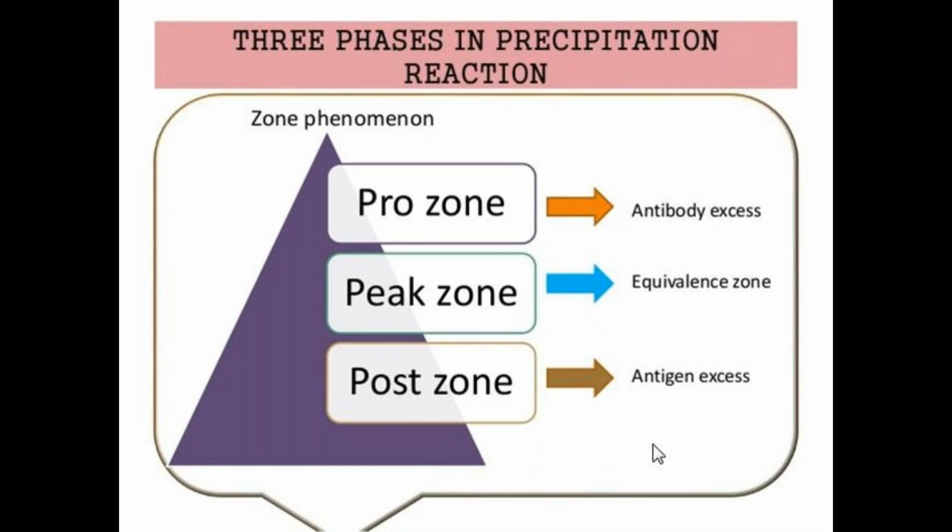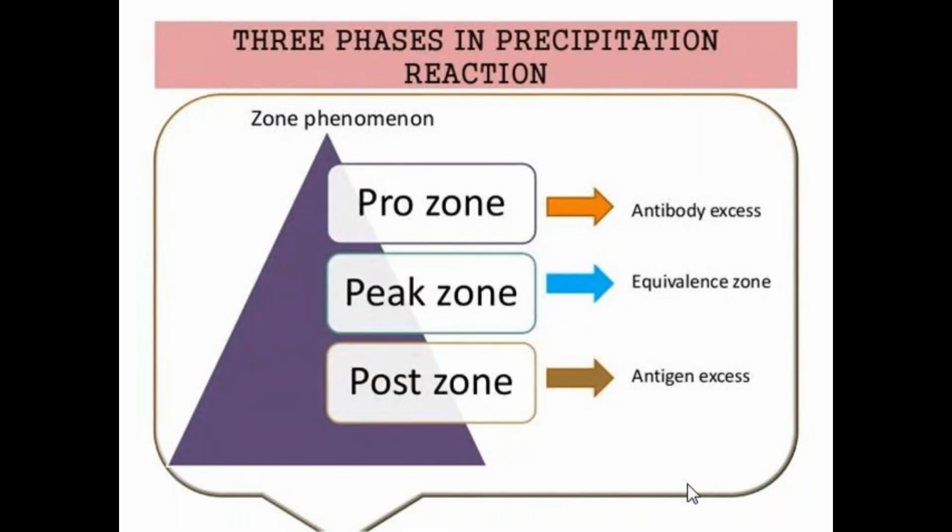We observe three types of zones: prozone, peak zone, and postzone. Prozone contains antibody in excess quantity, whereas in the peak zone the quantities of antibody and antigen are similar, and that forms the precipitate. In the postzone, antigen is in excess quantity. That is called the zone phenomenon.